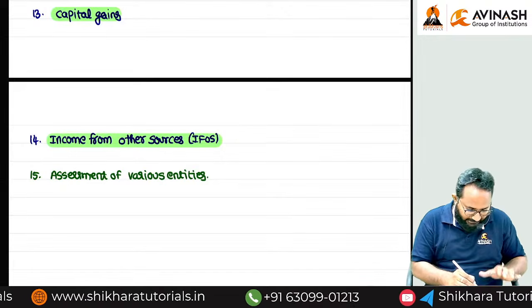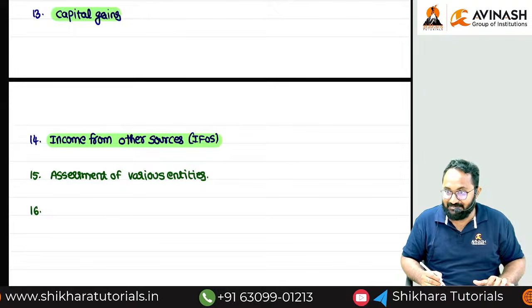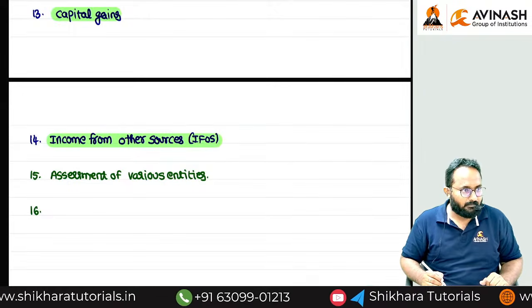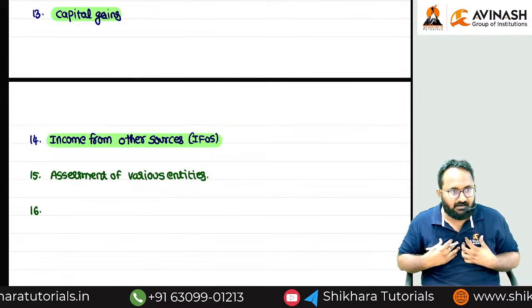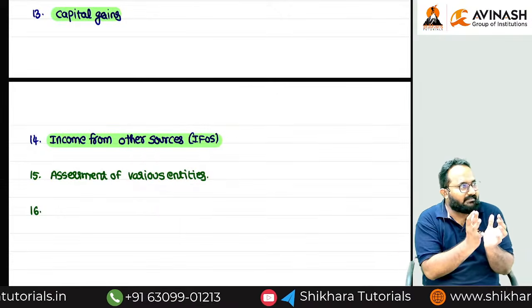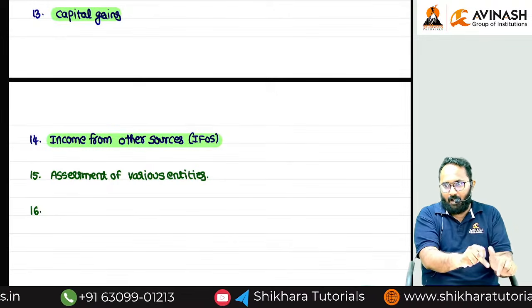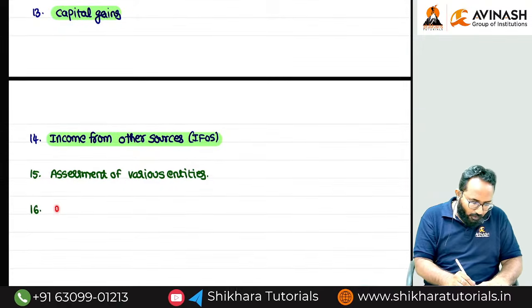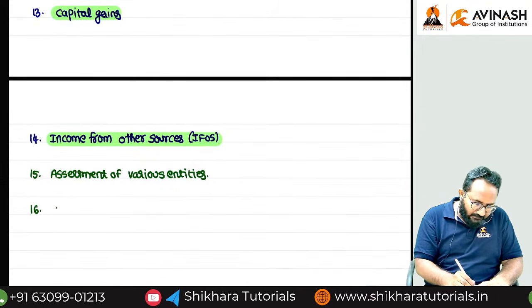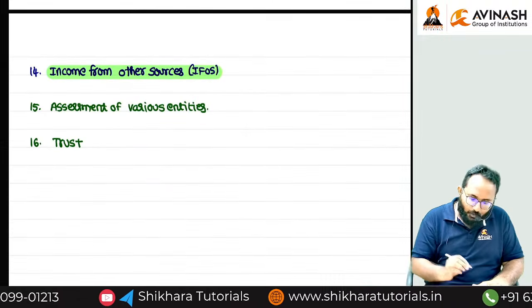Okay, various entities done. One of the various entities is a charitable trust. To be honest, within this chapter itself I have to discuss the trust chapter. But always they give a 17-mark question, 2A, after MCQ, first question, trust question only. So that's why I want to discuss the trust chapter as a separate chapter, which is very important.